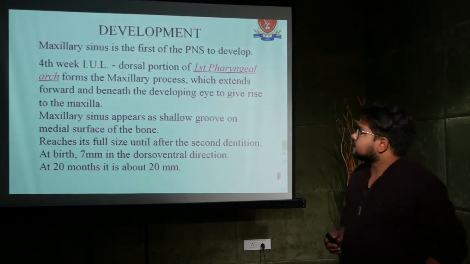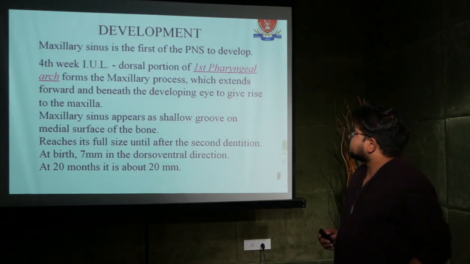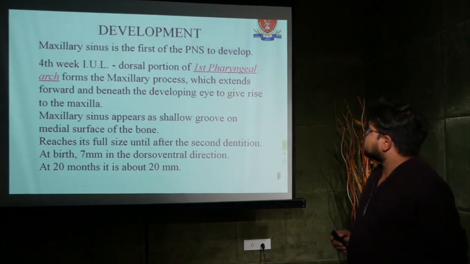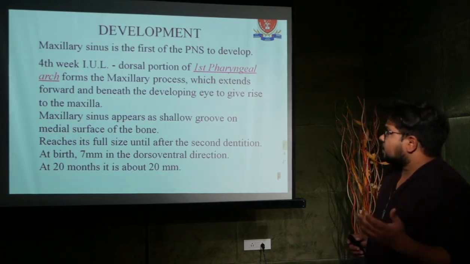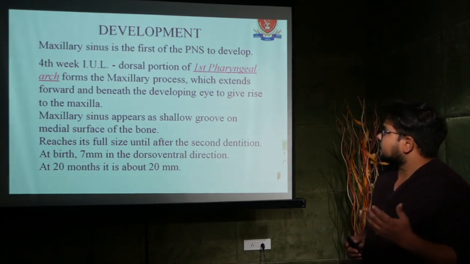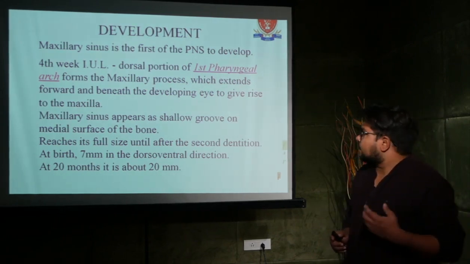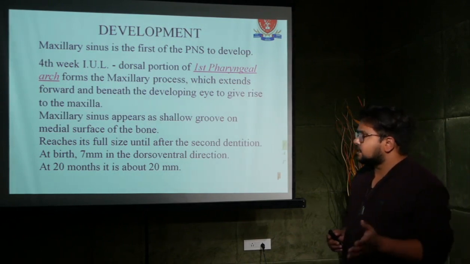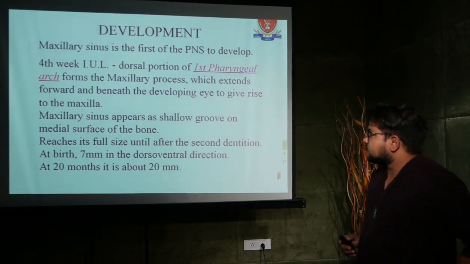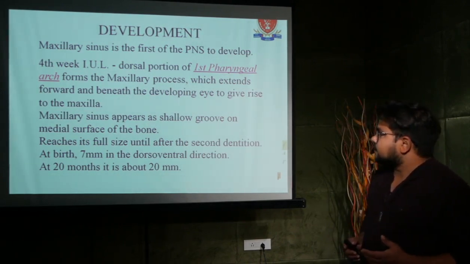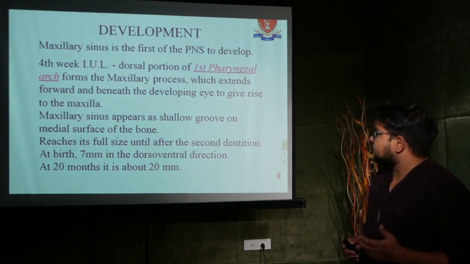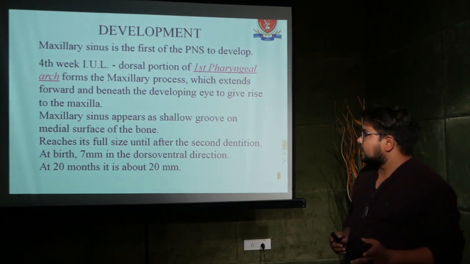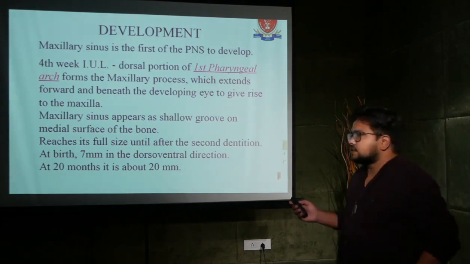The development: the maxillary sinus is the first of the paranasal sinuses to develop, in the fourth week of intrauterine life. The dorsal portion of the first pharyngeal arch forms the maxillary process, which extends forward and beneath the developing eye to give rise to the maxilla. The maxillary sinus appears as a shallow groove on the medial surface of the bone and reaches its full size only after the second dentition. At birth, the sinus is 7 mm in the dorso-ventral direction. At 20 months, it is about 20 mm in size.